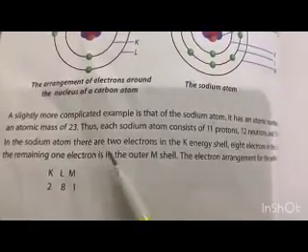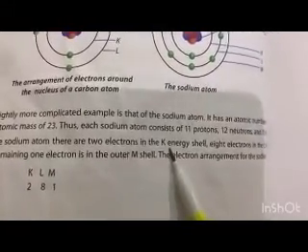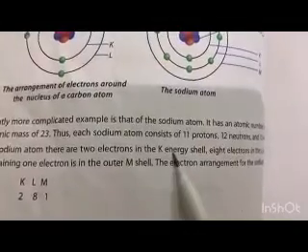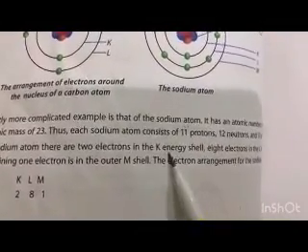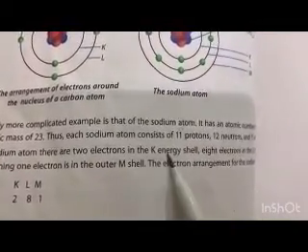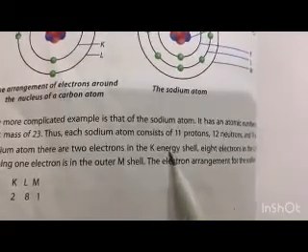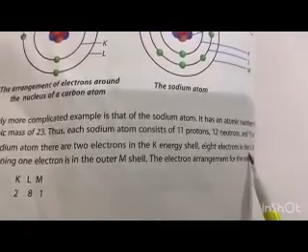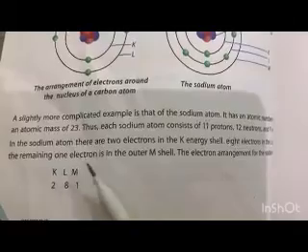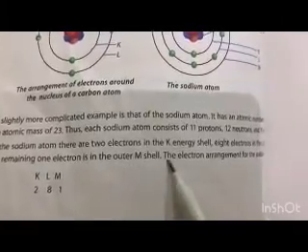In the sodium atom, there are 2 electrons in the K energy shell, because the K shell is closer to the nucleus and can hold only 2 electrons. So 8 electrons will go in the L shell, while the remaining 1 electron is in the outer M shell.